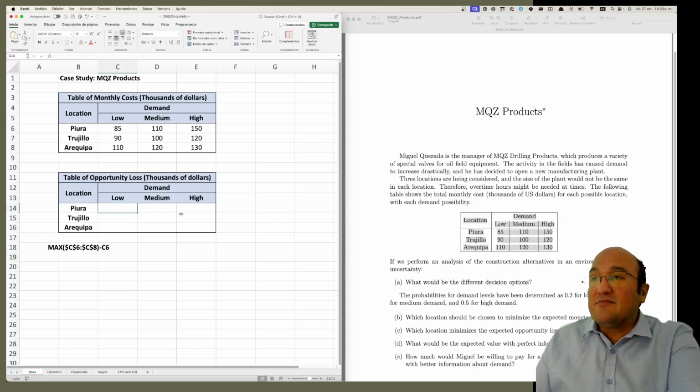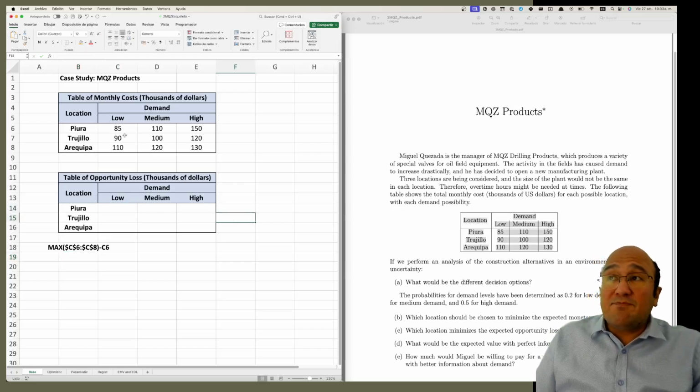That's the formula. When it was profit, what did we do? Suppose that this was profit, okay? And suppose that we want to work out this cell. So what is the profit for Piura in low demand? 85. What was the best case in the column? That is when there is low demand, 110.